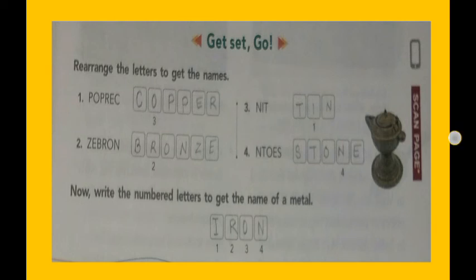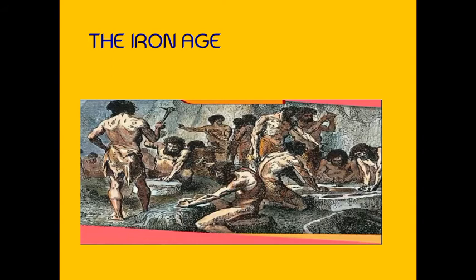Now look at the lesson, Iron Age. The history of early humans is largely defined by the materials they used to make tools. So their history is told with the help of those tools.